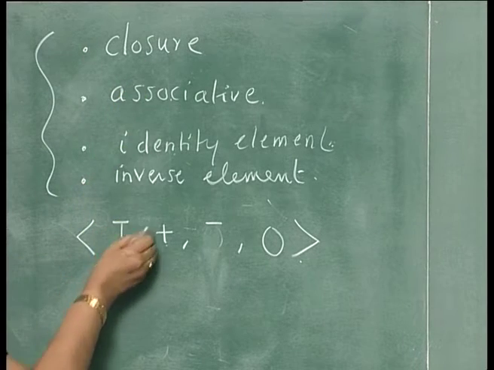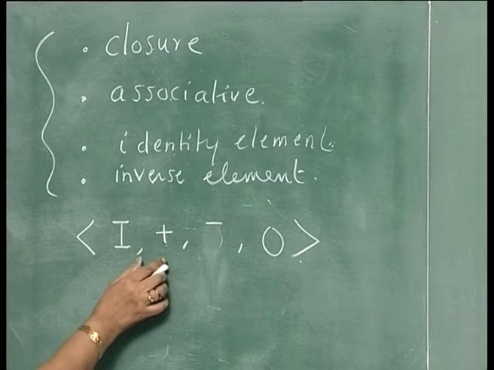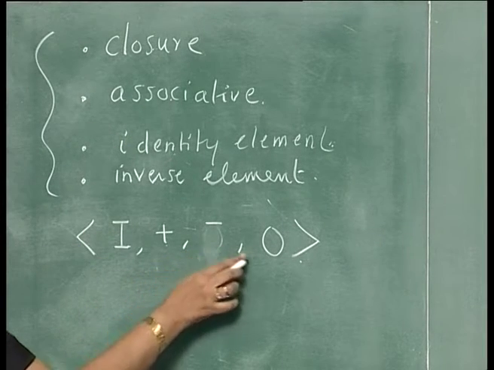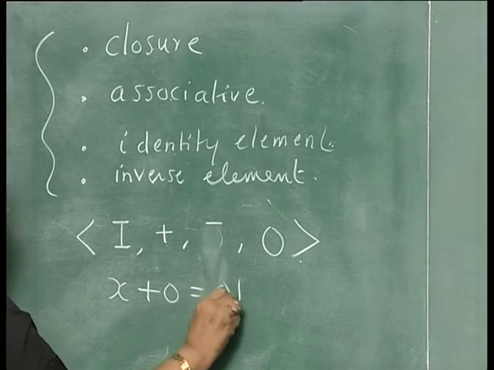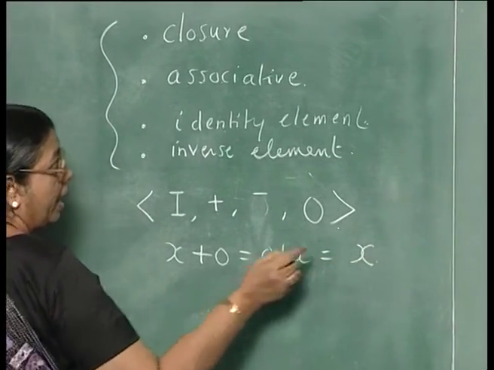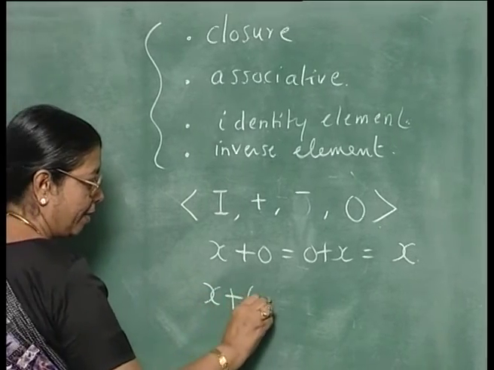If you take 2 elements, it will be closed. The addition of 2 integers will give you another integer, and addition is associative, that is also true. Again, existence of the identity: x plus 0 is equal to 0 plus x is equal to x. Then inverse element, for every x, minus x is the inverse element.